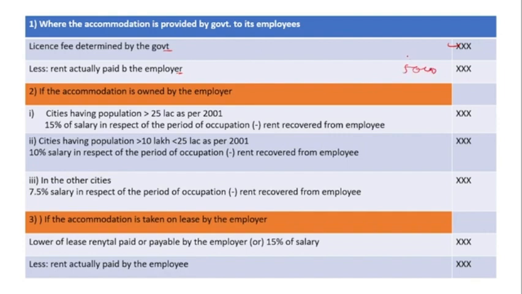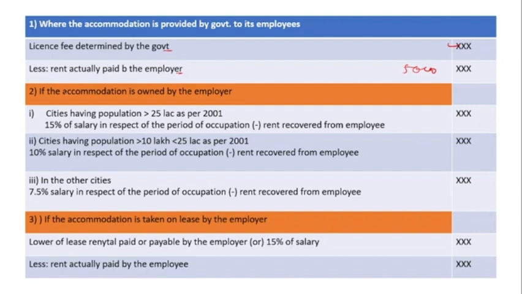We don't know about the government license fees in this particular question, but this is general. If other questions come in your examination, you have to know this format.